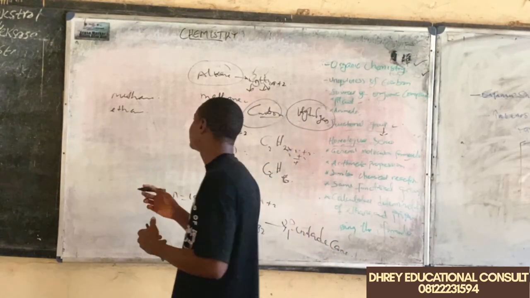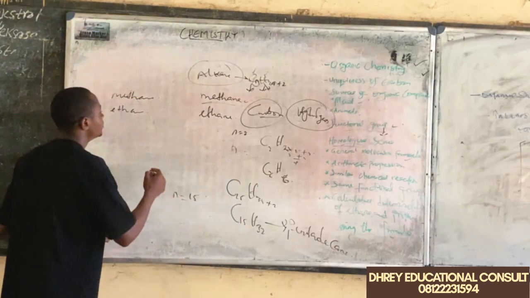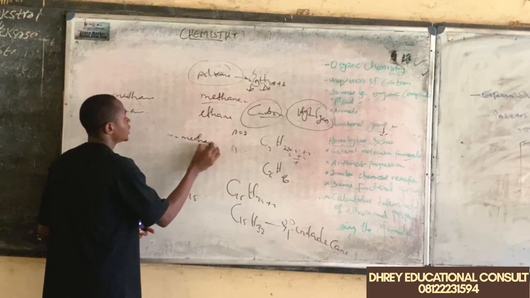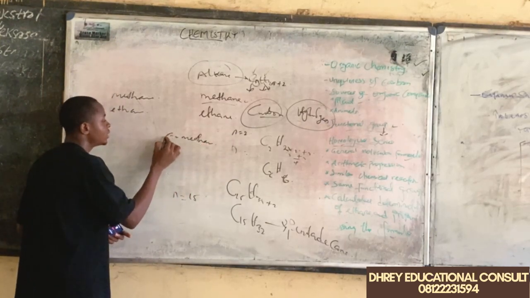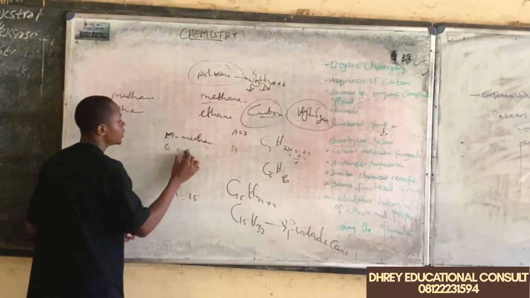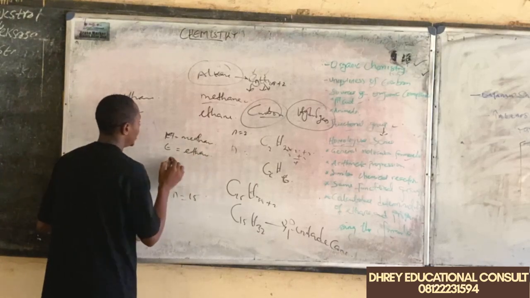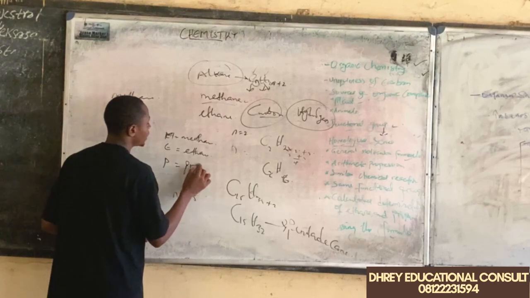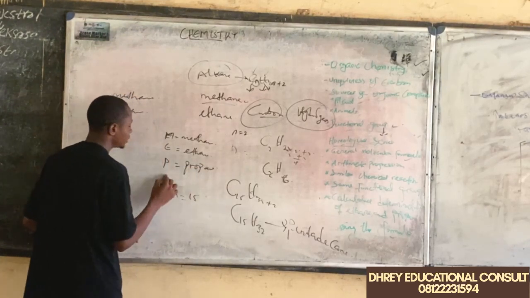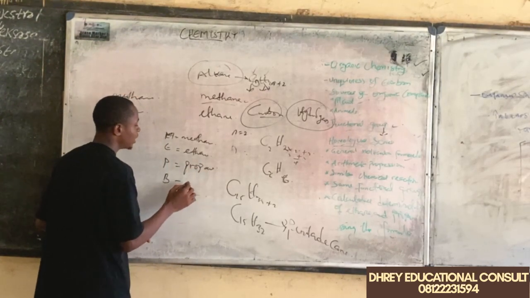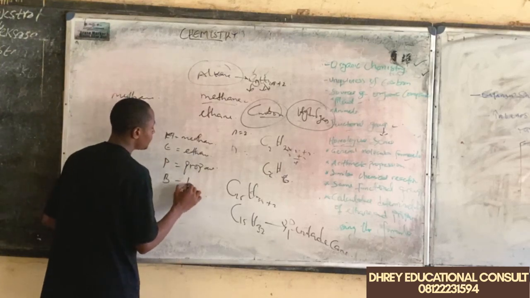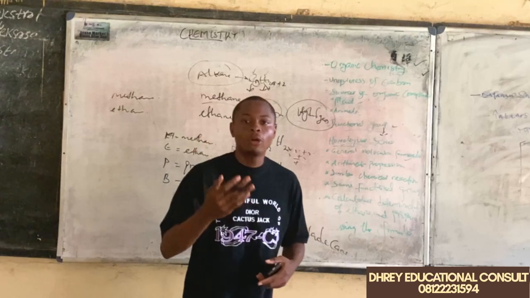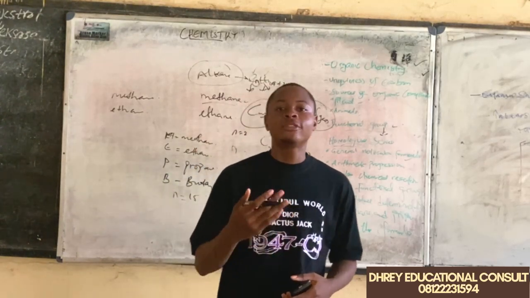So my elephant prefer what? Banana. The M here stands for methane. The elephant, which starts with E, is going to be what? Ethane. The prefer, which is P, is going to be what? Propane. And the B, which is banana, is going to be what? Butane. Now, these are the first 4 members of the alkane family.